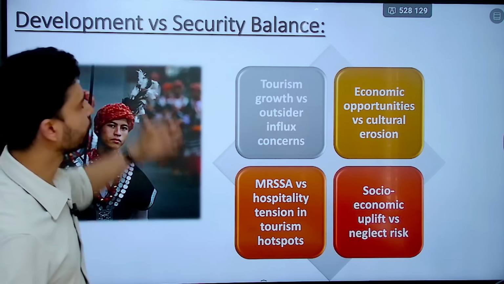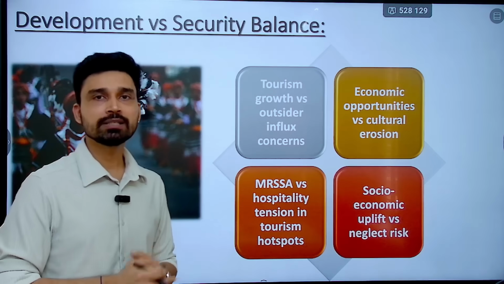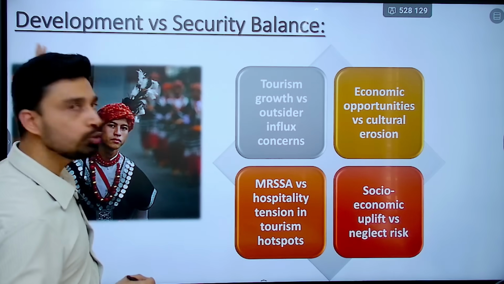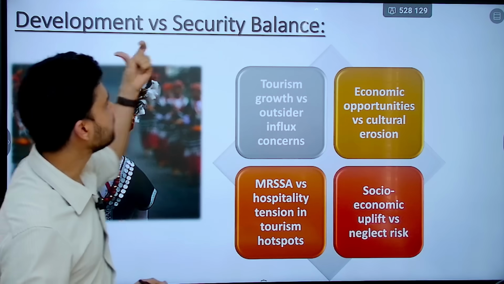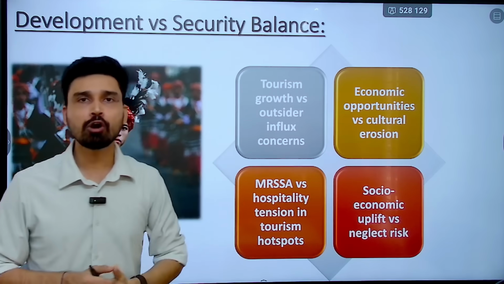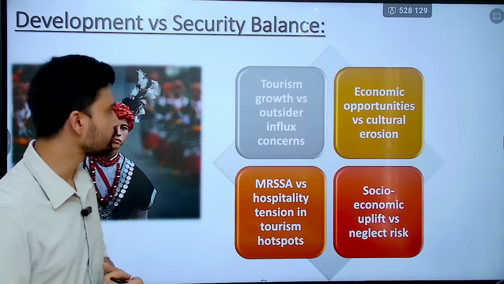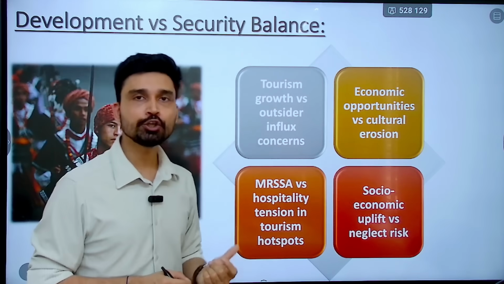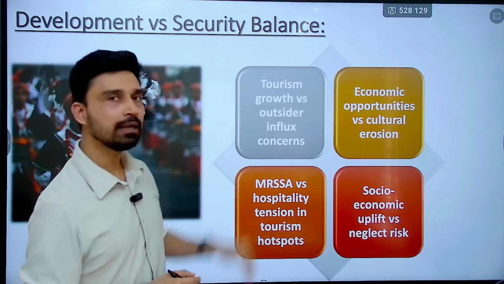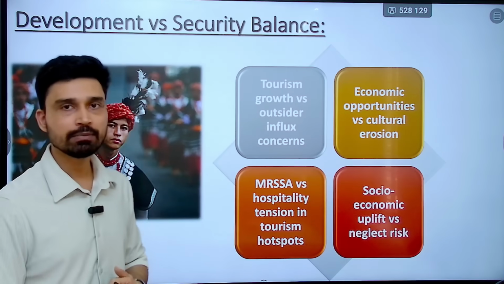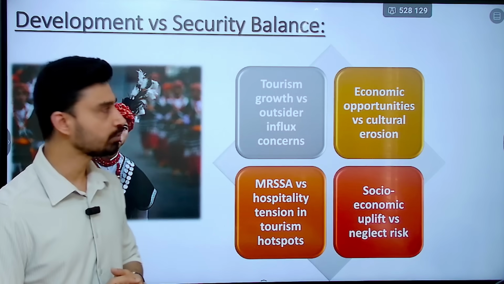Now, obviously, while looking at all these demands, the central government also has to think from both perspectives: how to ensure the development of the state, and at the same time ensure that such development does not come at the cost of compromising the internal security of India. For example, the consideration should be the growth of tourism in Meghalaya versus the influx of outsiders that can further complicate the delicate tribal balance we have.